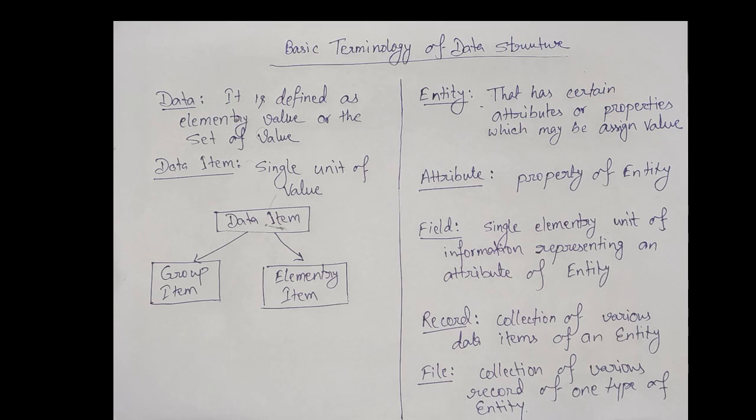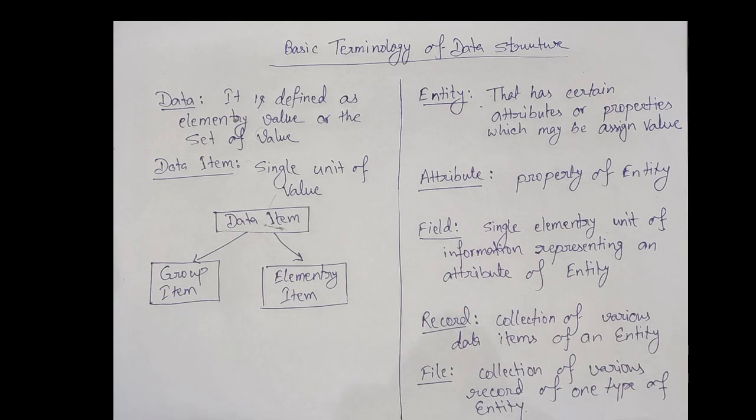Attribute. Attribute is a property of an entity that can contain some value. Example, name. Name can accept some value. That's why name is the attribute of student. Next, field. Field is a single elementary unit of information representing an attribute of an entity.